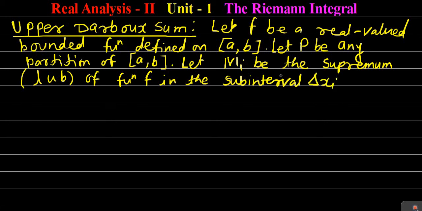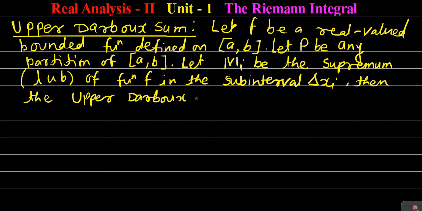Delta xi is the ith subinterval. So let capital Mi be the supremum, that is LUB, of function f in the ith subinterval delta xi. Then the upper sum, the upper Darboux sum, is also called a Darboux upper sum.